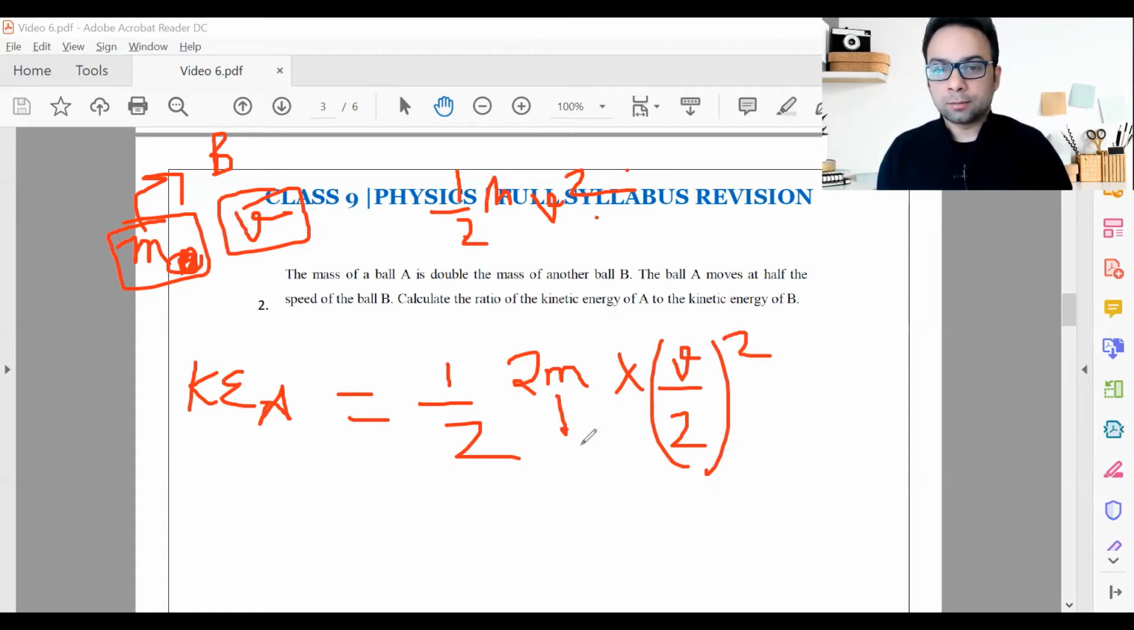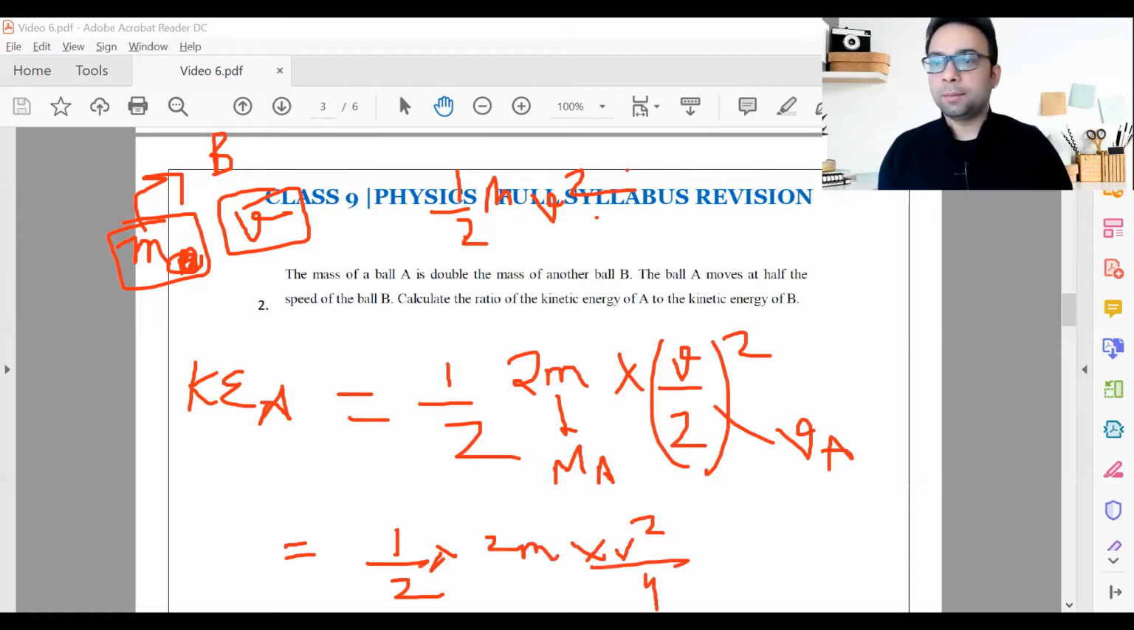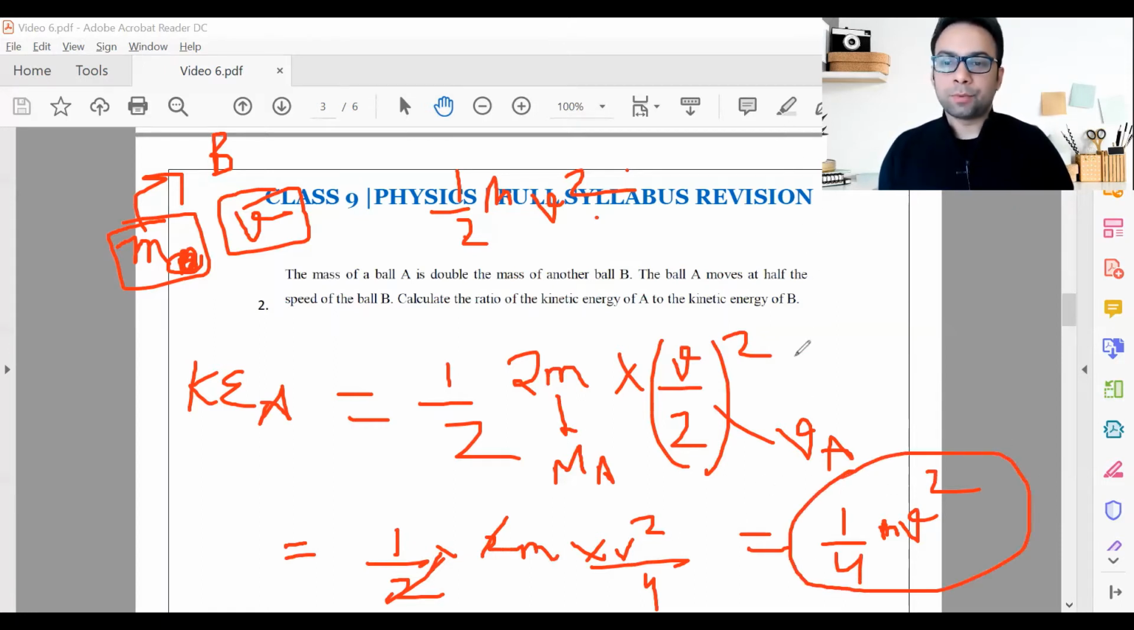Right? So this is the mass of ball A, and this is the velocity of ball A. I've taken a common variable so that if you find the ratio, things will get cancelled out easily. Now let's open this. This becomes half 2m into v square by 4. Very clearly mathematics. Now 2 and 2 cancel. That means this gives me half 1 by 4 mv square. This is the kinetic energy of ball A. Very clear? Simple calculations. So let's remember this 1 by 4 mv square.